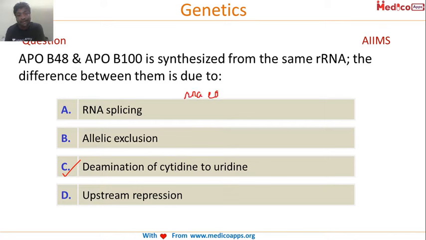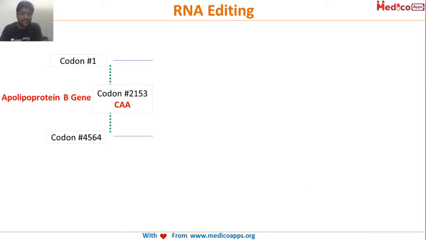Okay, RNA editing. This is a post-transcriptional modification, and I am not going to go into very detailed description of it, so I'll just explain a little. RNA editing is an exception to our central dogma. Normally there is never a nitrogenous base change at the RNA level. Nitrogenous bases can be removed, but they are never changed. Splicing is just removing, but in RNA editing there is actually a change of nitrogenous base.